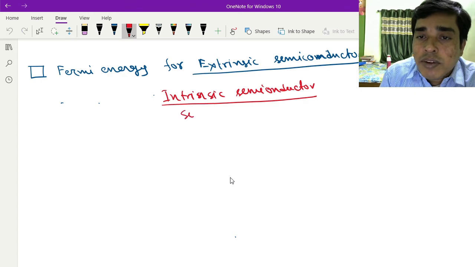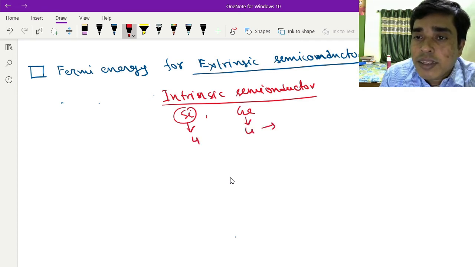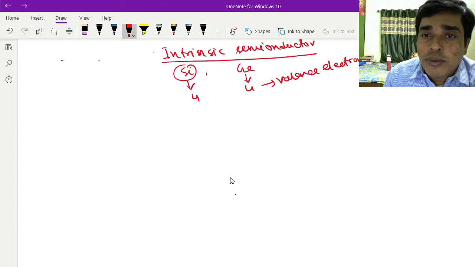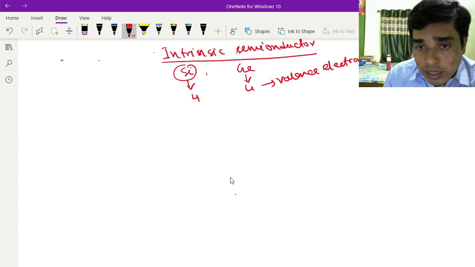Suppose intrinsic semiconductor has silicon and germanium. Silicon and germanium both have 4 valence electrons, and they create covalent bonds with their neighboring silicon atoms. Suppose this is a silicon atom, this is a silicon atom, this is a silicon atom.